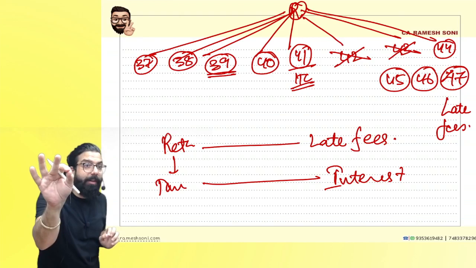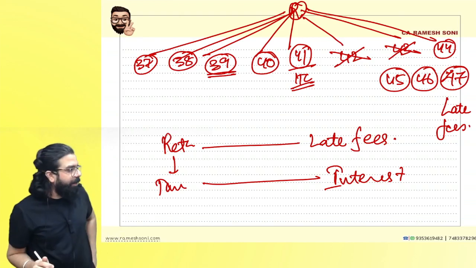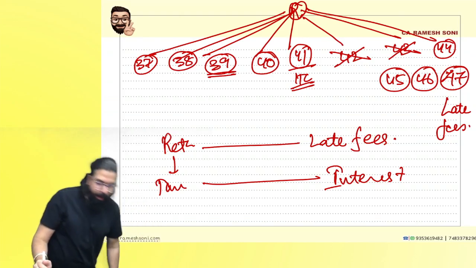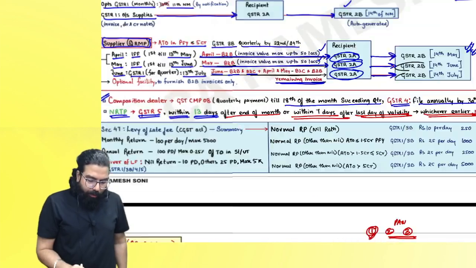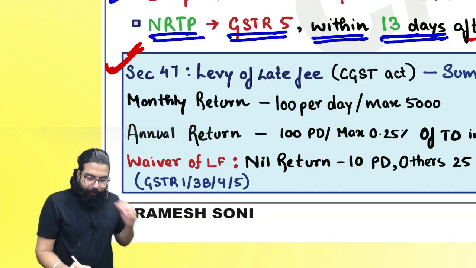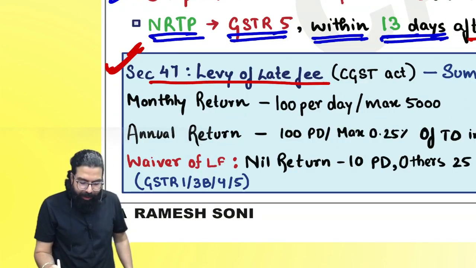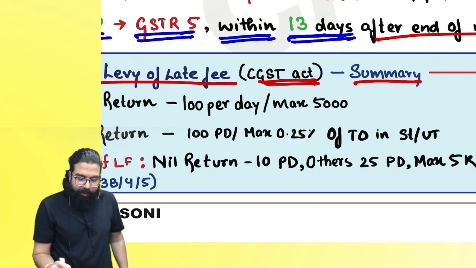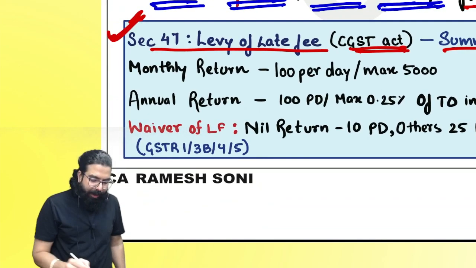Late giving of information, late fee. Are we all 100% clear? Can we go ahead, everyone? Everyone over here now. Now the late fee over here. See, late fee. CGST Act, one summary is there. First of all, summary I'll tell you later.